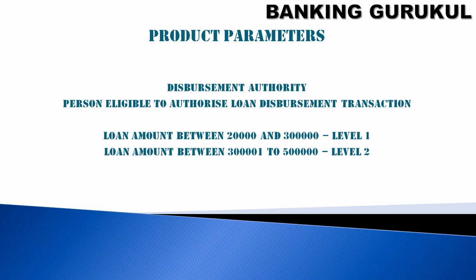Disbursement authority: the person eligible to authorize a loan disbursement transaction. In banks and financial institutions, a lot of people work in different categories, and different categories of people will have different limits. For example, a level 1 person will have 20,000 to 3 lakhs, and a level 2 person will have 3 lakhs to 5 lakhs. So depending on the loan amount, the particular person will authorize the disbursement transaction.